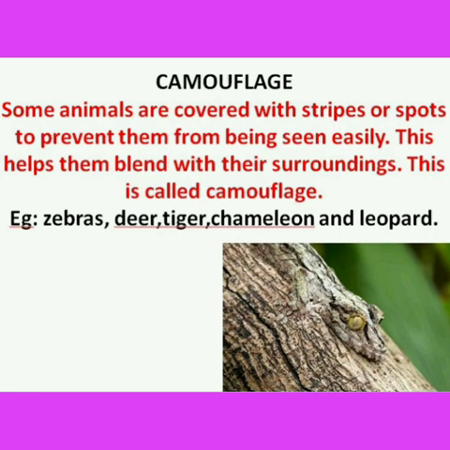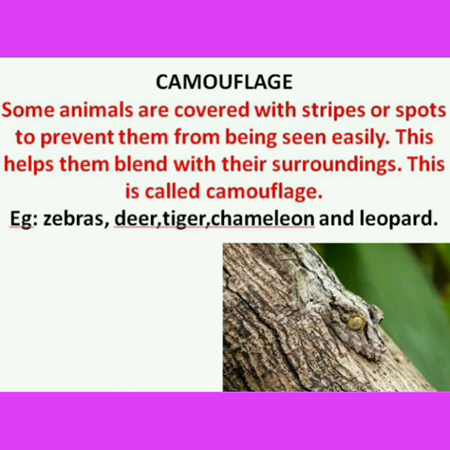Next, camouflage. Some animals are covered with stripes or spots to prevent them from being seen easily. This helps them to blend with the surroundings. This is called camouflage. For example, zebras, deer, tiger, chameleon and leopard have the camouflage character.